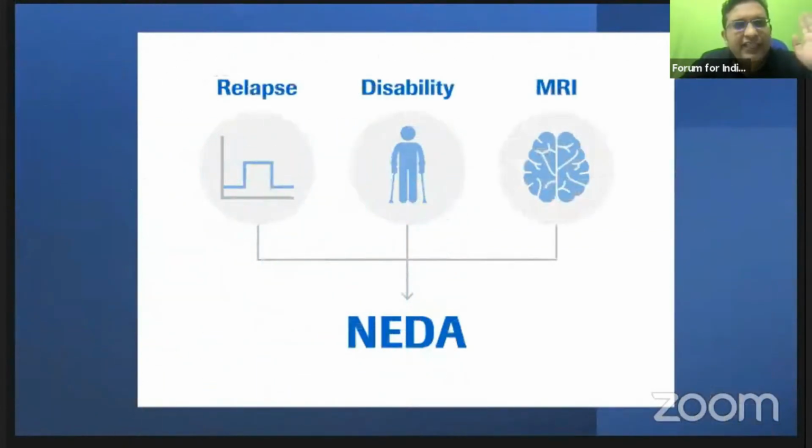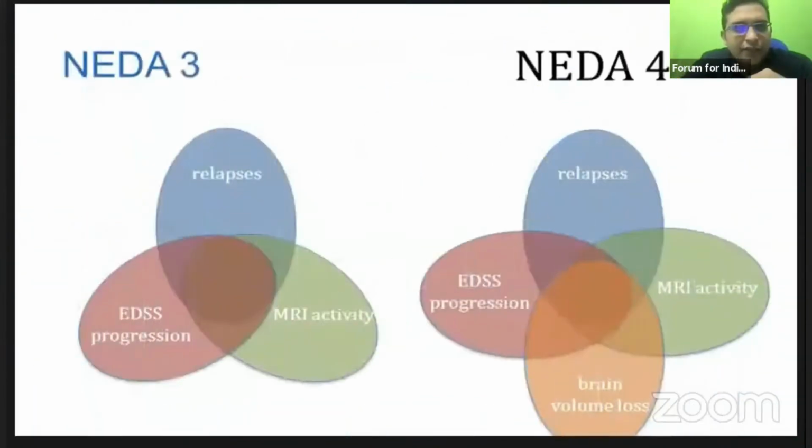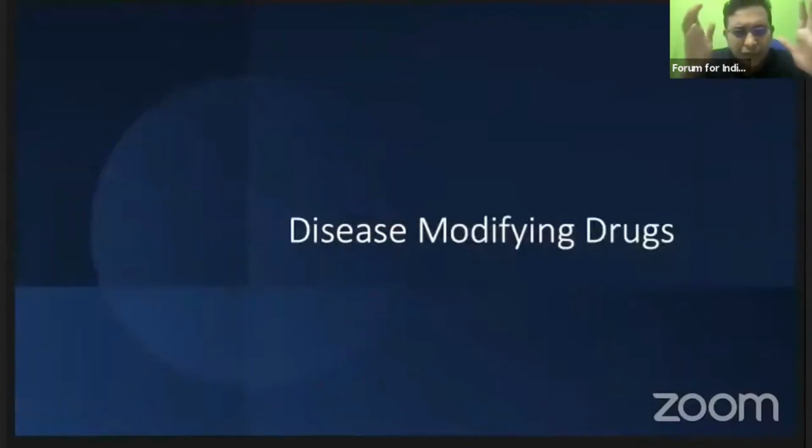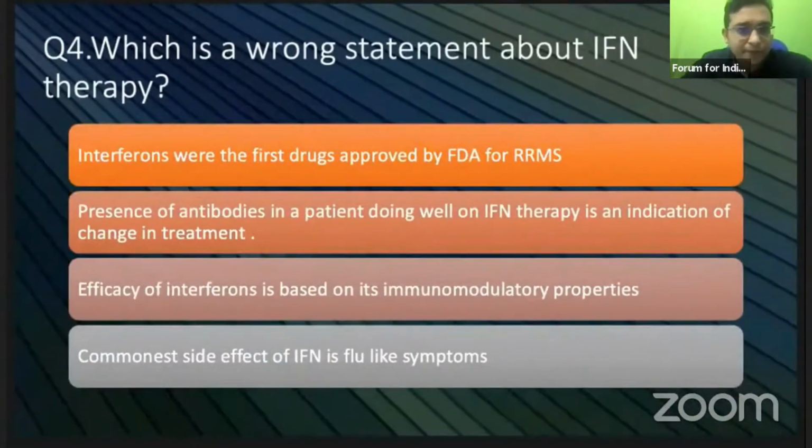So just see that in our disease, we see whether the patient has relapse, disability, and MRI findings. In MRI, the first thing is activity, the second thing is atrophy. The difference between NEDA 3 and NEDA 4: NEDA 4, apart from the NEDA 3 findings, there shouldn't be any brain volume loss. This is the extra finding you need to know. I just added that question so that you get to know what this NEDA is. All these trials regarding these drugs will be looking into all these NEDA findings.